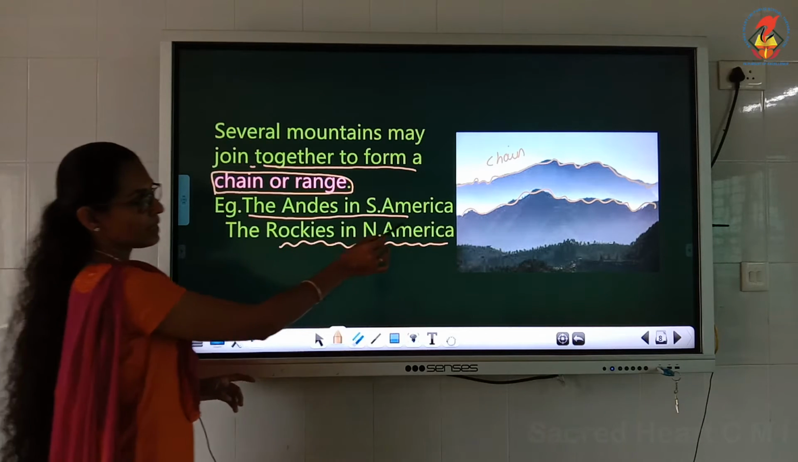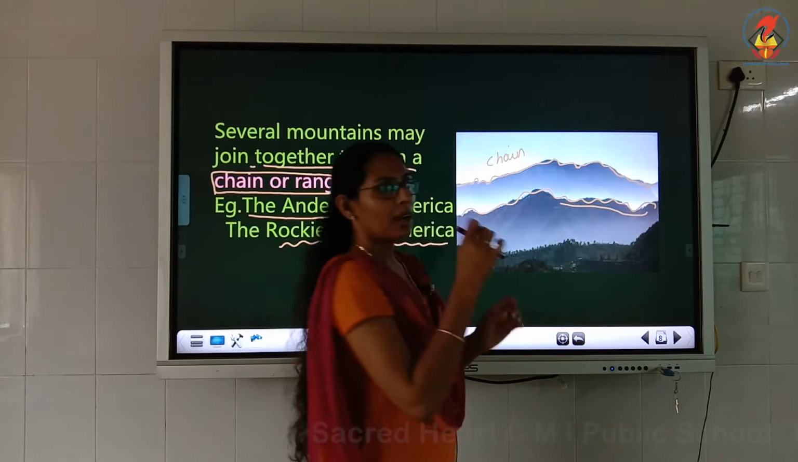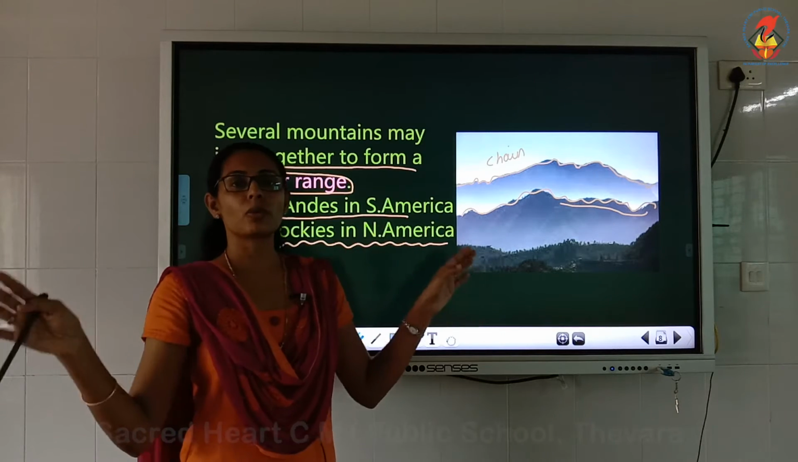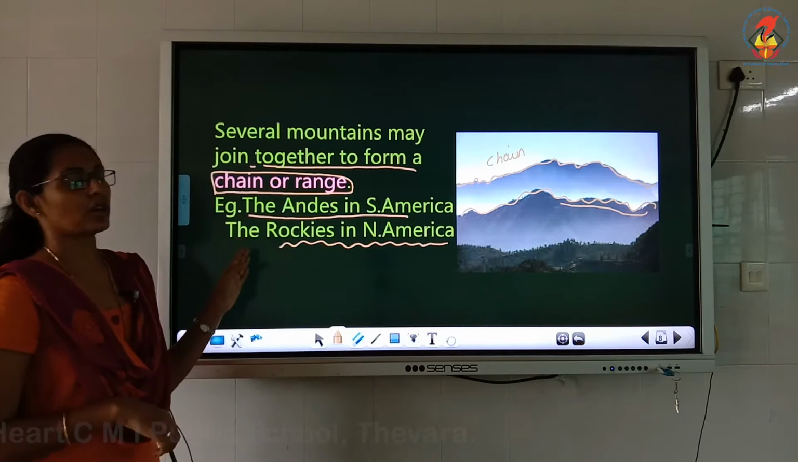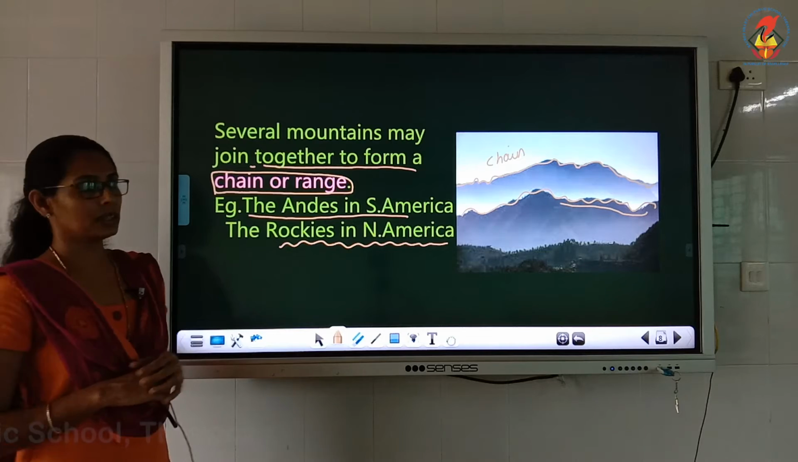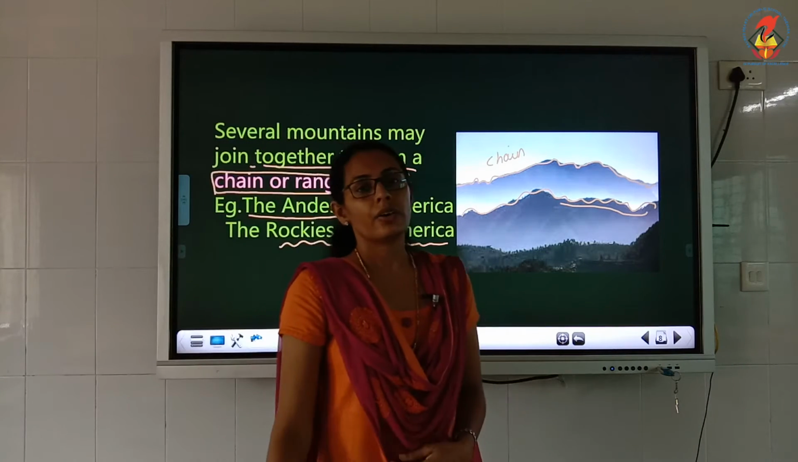So several mountains form together. Look, they form together like a chain. We know a chain, like a chain, several mountains group together. So that form of mountains is known as a chain or range of a mountain. The lengthiest chains we can find are in South America, known as the Andes, and in North America we call it the Rockies.